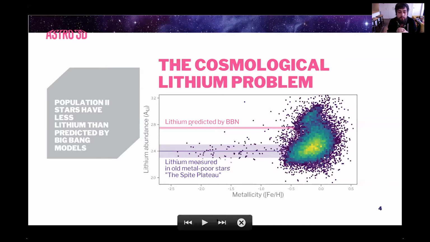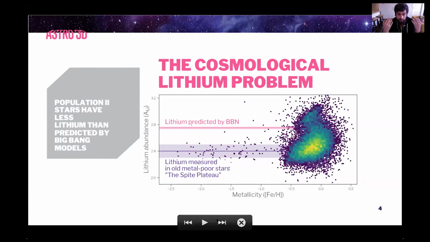You can see that most of the stars we have in GALAH are in this range between metallicities of -0.5 to plus 0.5, and so they've got a big range of lithium. But there's a scattering of stars at really low metallicities, -1 through -2.5. And if we had even more metal poor stars, the trend would continue. You can see all these stars are at about the same lithium abundance. This has been observed not just by GALAH, but lots of places have seen this problem, that all these stars at all metallicities have about the same lithium abundance. And it is significantly lower than the pink line, which is what Big Bang nucleosynthesis predicts.